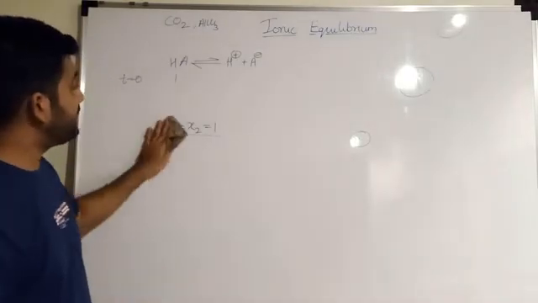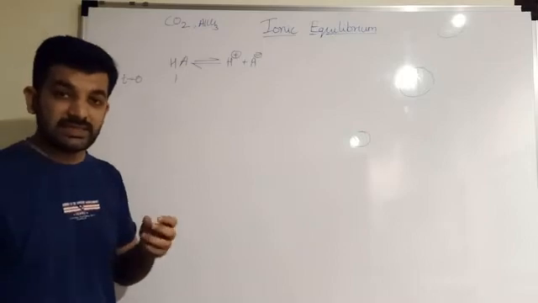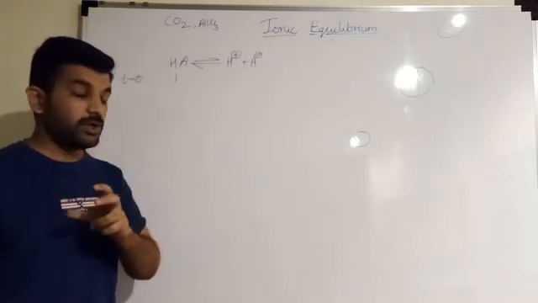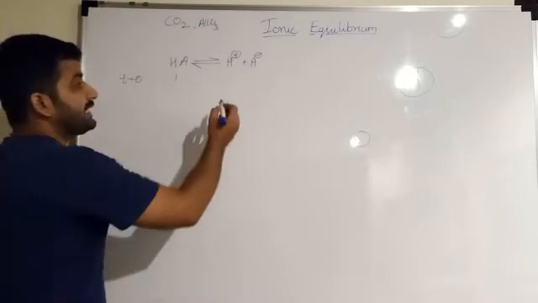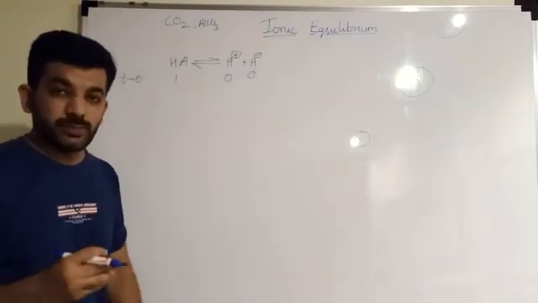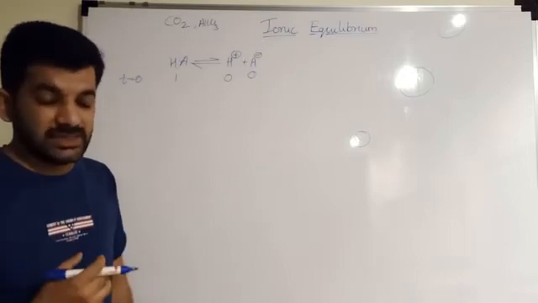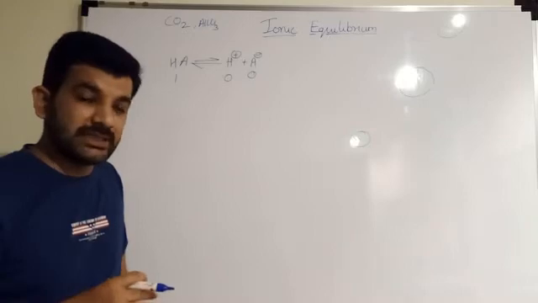And when I am having maximum concentration, meaning when I am having HCl in a concentrated bottle, that will be represented as 1, and at that time the ions will be 0. This is assumed, but ideally this condition is never possible, that there are no ions present in our solution.